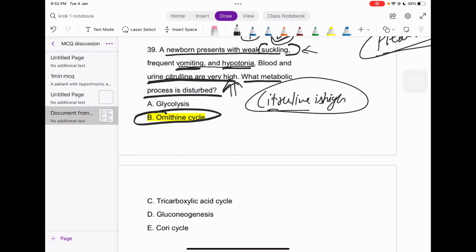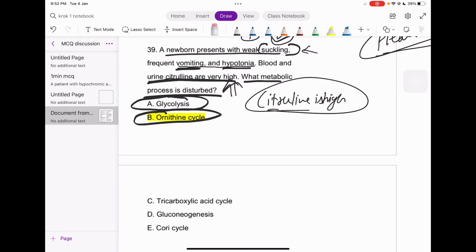Okay guys, then let's see the options out here. First of all, that's glycolysis. If glycolysis is disturbed, guys, then the glucose must be accumulated first of all, right? There is nothing like that, only the citrulline is high, right?